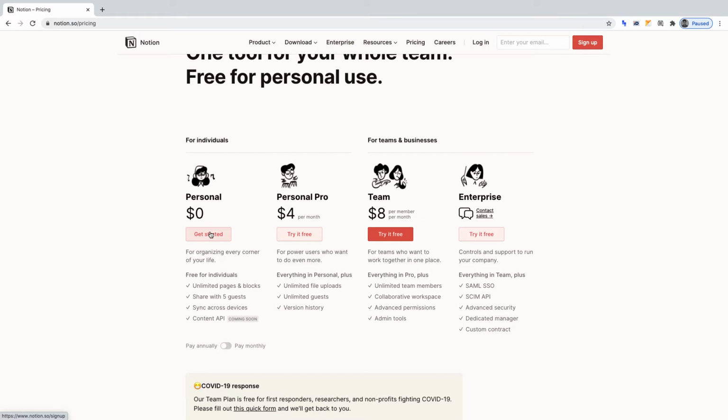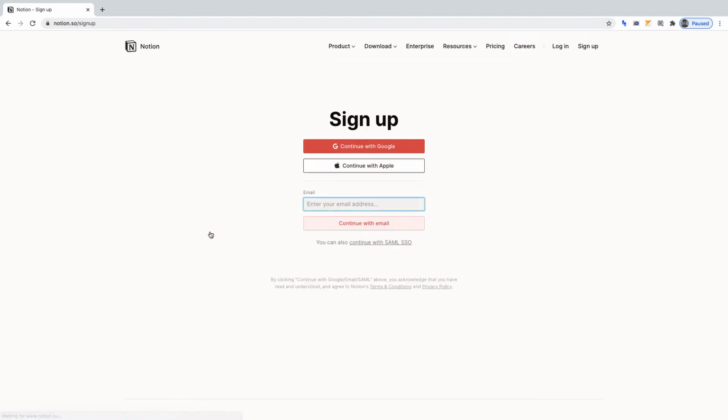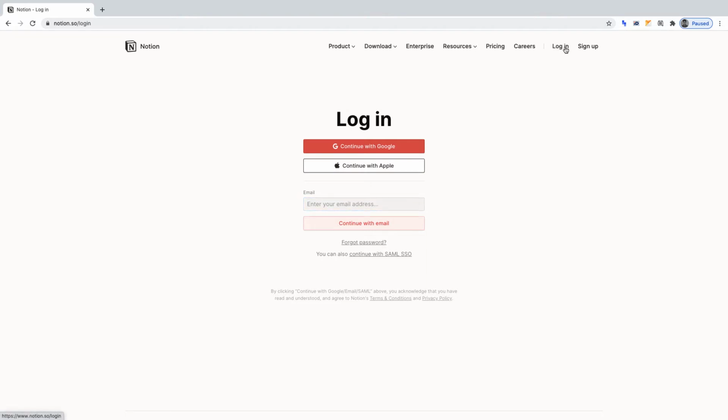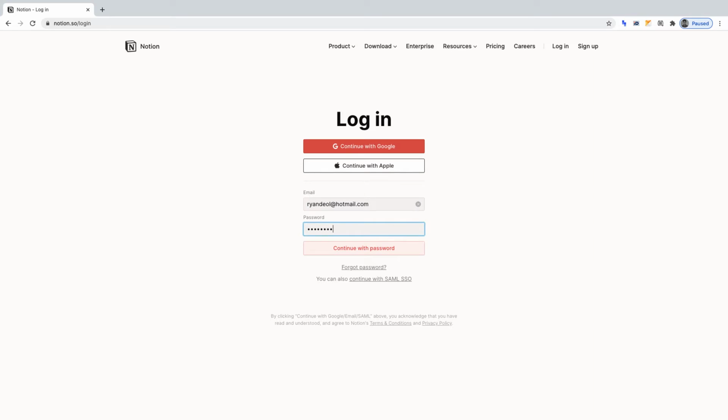To begin, you'll need to create an account. Click Get Started, and you can sign up with an email or by using Google or Apple. As I've already created a Notion account, I'm going to click Login and sign into my Notion account so we can get started on this project without going through the sign up process with a new Notion account.